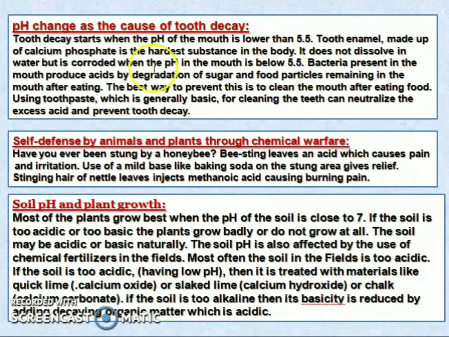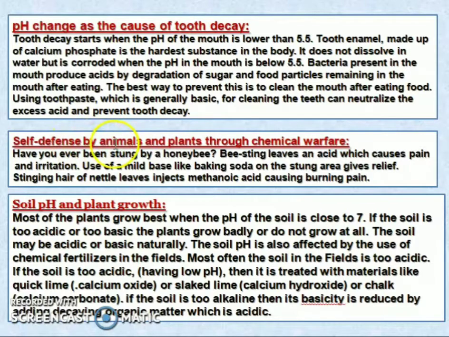The bacteria present in the mouth produce acid by the degradation of sugar and the food particles remaining in the mouth after eating. So the best way to prevent this is to clean the mouth after eating food. Toothpaste, which is generally basic, used for cleaning the teeth, can neutralize the excess acid and prevent tooth decay.